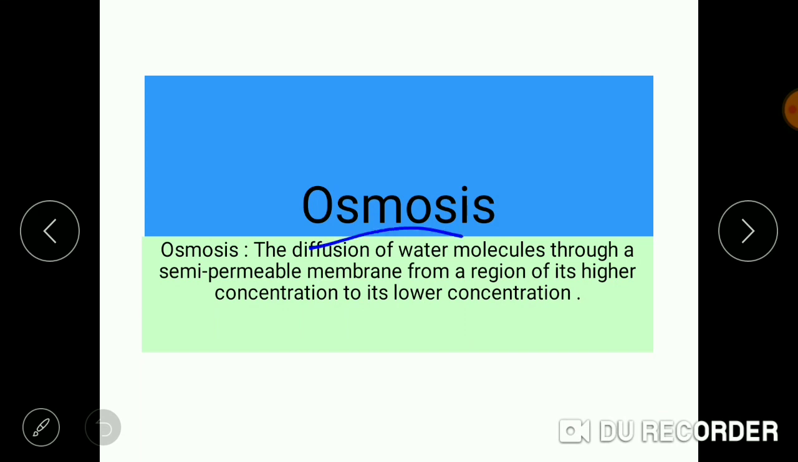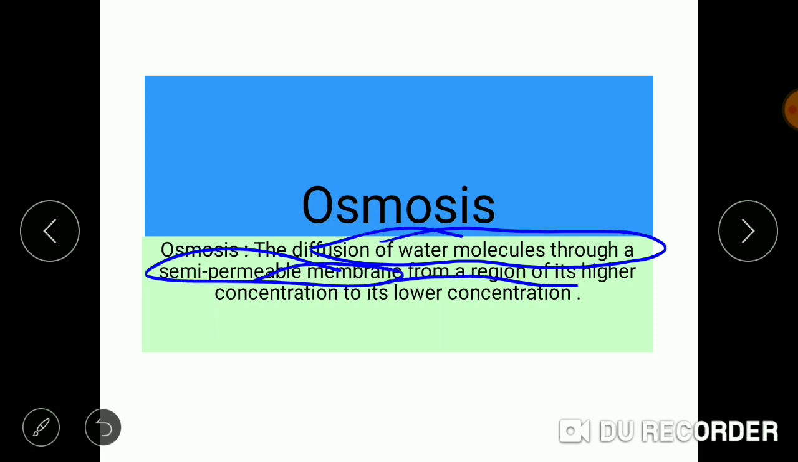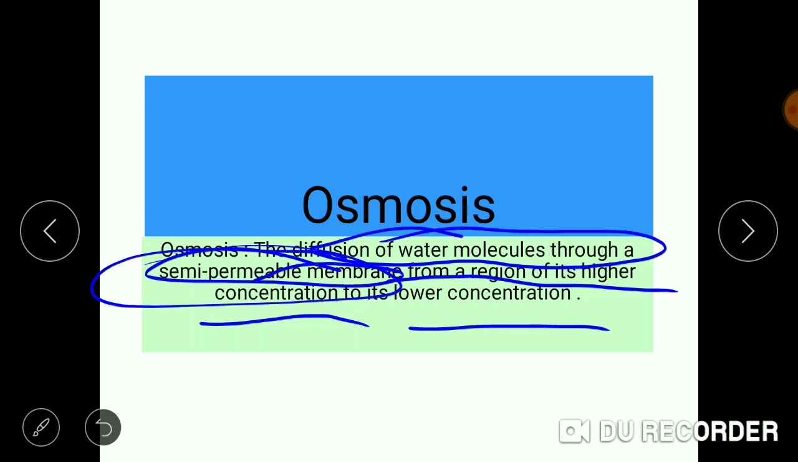Osmosis is the diffusion of water molecules through a semi-permeable membrane from the region of higher concentration to the lower concentration. So when we talk about the process of osmosis, we are talking about the diffusion of water molecules through a semi-permeable membrane. Semi-permeable membrane means that membranes which allow only some of the particles to pass through it from the region of higher concentration to the region of lower concentration.